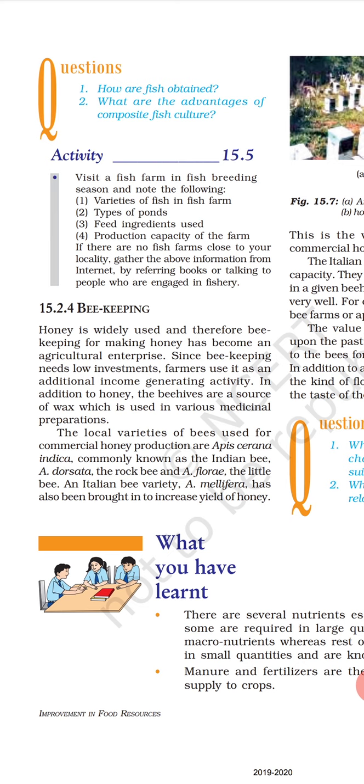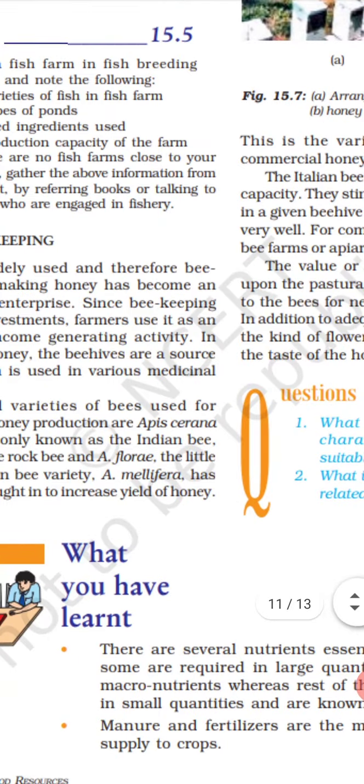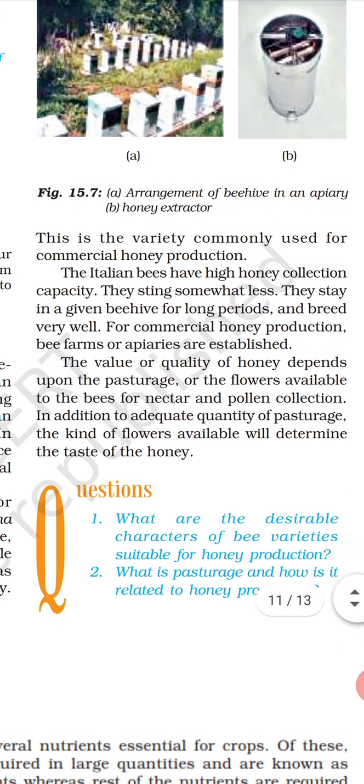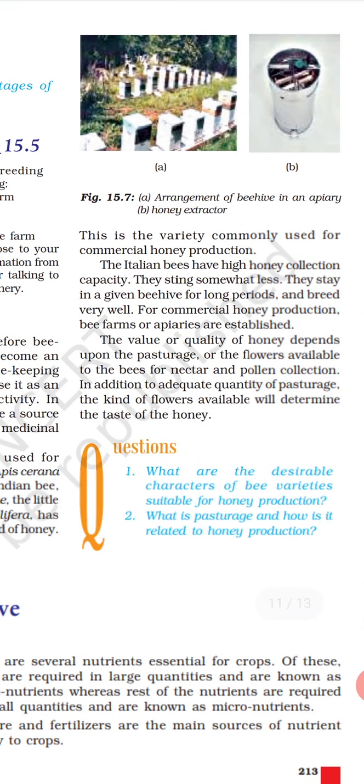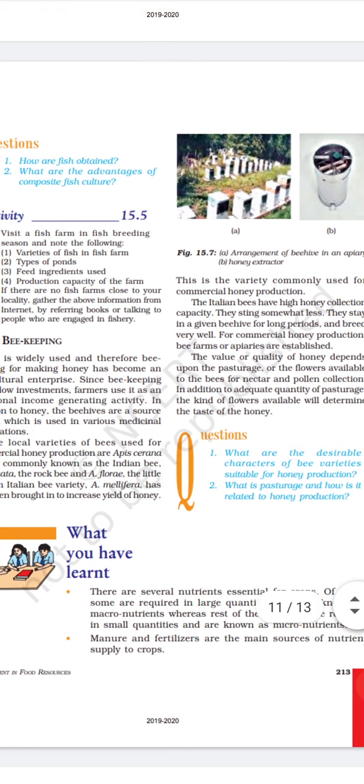Okay. Next we have Apis dorsata, Apis florea, Apis mellifera. So these have also been used for the high yield of honey. And the Italian bees have high honey collection capacity. They sting somewhat less, so they stay in a given beehive for a long period, and the value and quality of the honey depend upon the flowers available to the bees for nectar and pollen collection. Okay. So this is all about our honeybees.